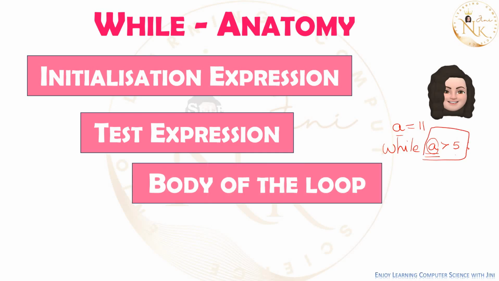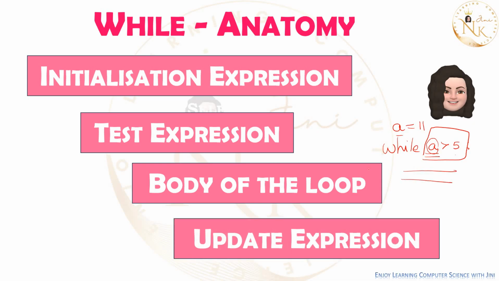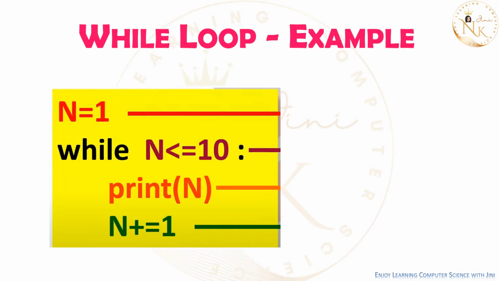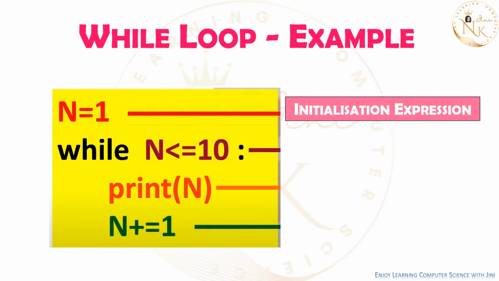Okay. Now the body of the loop. What has to be done? The body of the loop. And then the update expression. I can give a is equal to a minus 2. Otherwise, if I am not giving an update expression, the loop will be repeated for a is equal to 11 indefinitely. The loop will never end. Okay. So these are the 4 things you have to do: initialization, test expression, body of the loop, then the update expression. Look at the example. N is equal to 1. So this is your initialization expression.